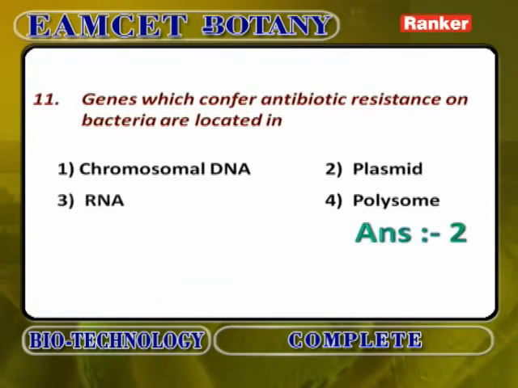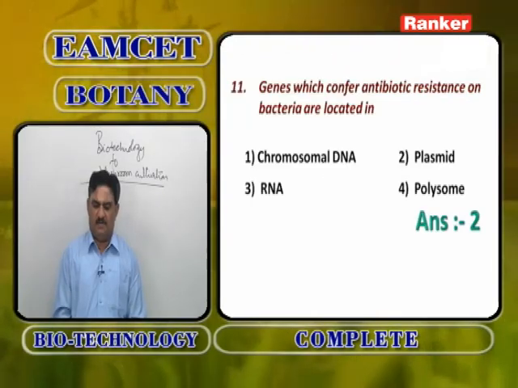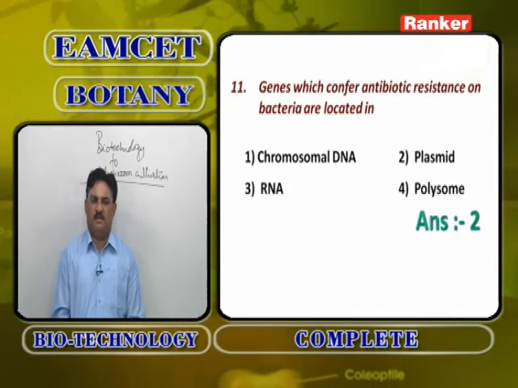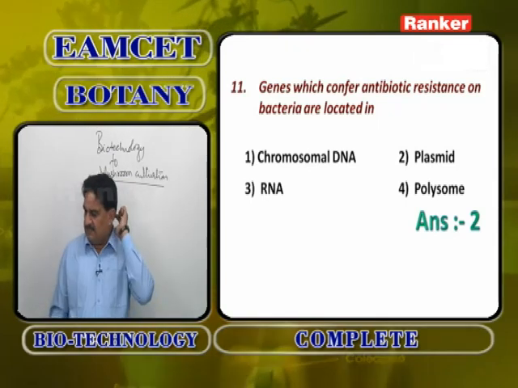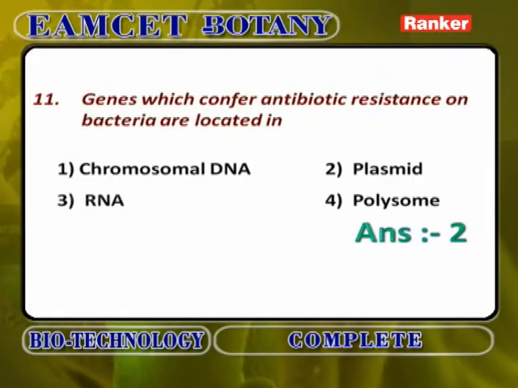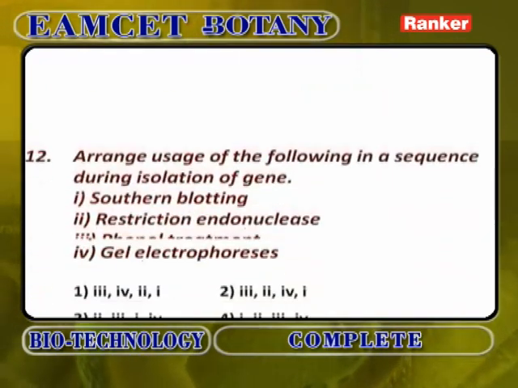Genes which confer antibiotic resistance on bacteria are located in. Genes which confer antibiotic resistance on bacteria are located not in chromosomal DNA, not in RNA, not in polysome, but in the plasmid. Plasmid is a vector with special antibiotic resistance genes by which transformed cells are identified during selection.